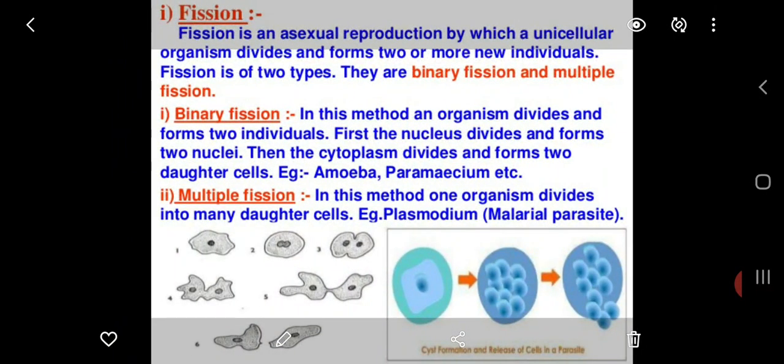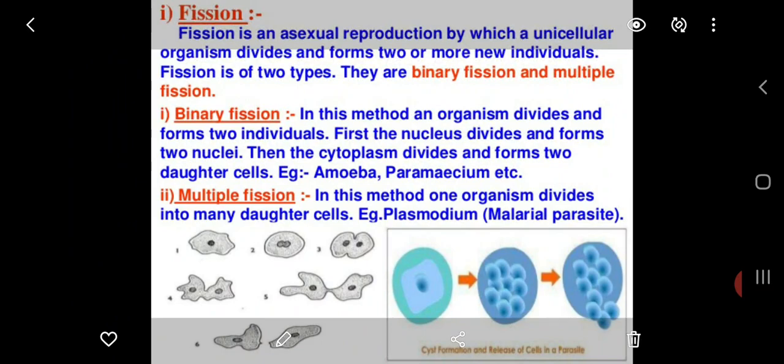Now, coming to fission. Fission is an asexual reproduction by which a unicellular organism divides and forms two or more new individuals. Fission is of two types. They are binary fission and multiple fission.